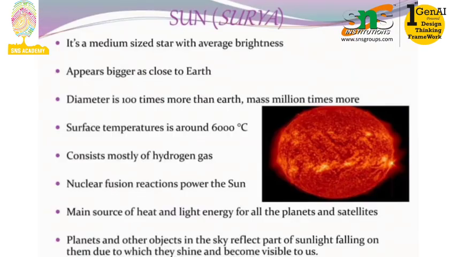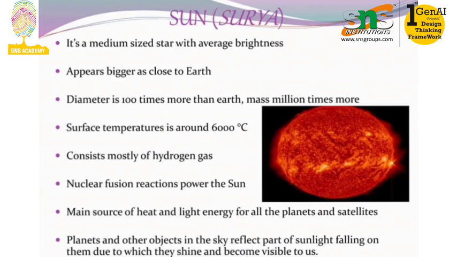Nuclear fusion reactions power the sun, which is the main source of heat and light energy for all planets and satellites. Planets and other objects in the night sky reflect part of the sunlight falling on them, due to which they shine and become visible to us. So coming to the planets, a planet is Graham, that is, we call it Graha.